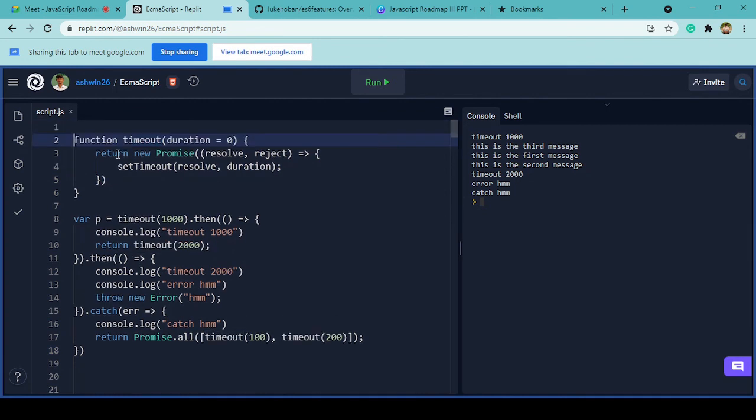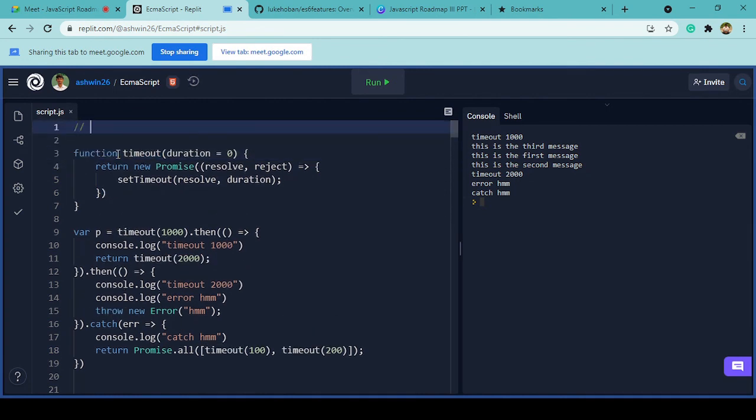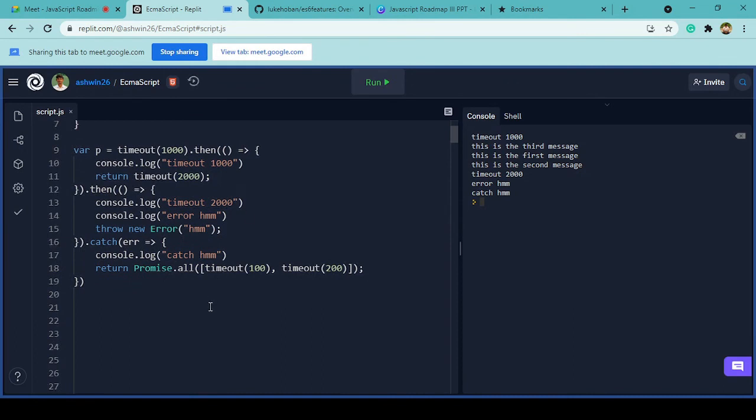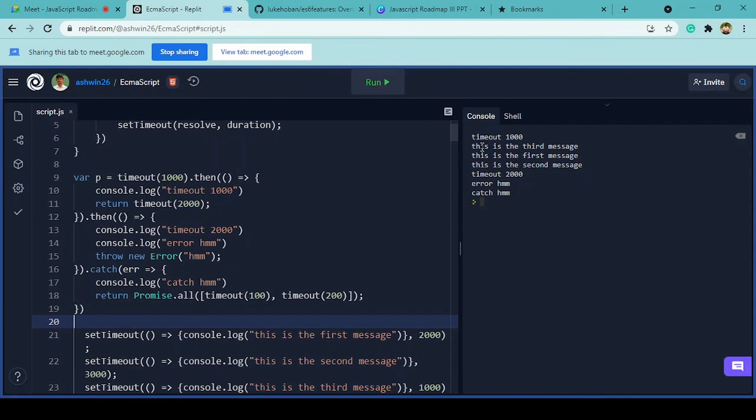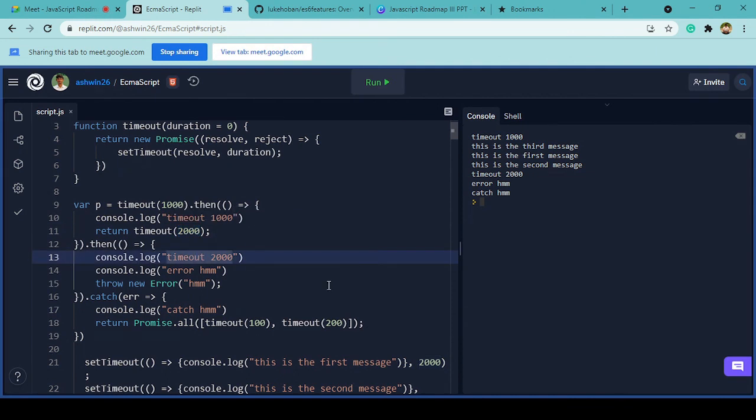Okay, and a promise is nothing but what it is literally. It is promising that I will return something. Until then, you can go on and do the rest of the execution, right? So that's what happened in our code as well. As I can see, we have set timeouts, 3 set timeouts after this as well, which went on and ran until the next duration was waiting for 2000. So it took extra time as well.